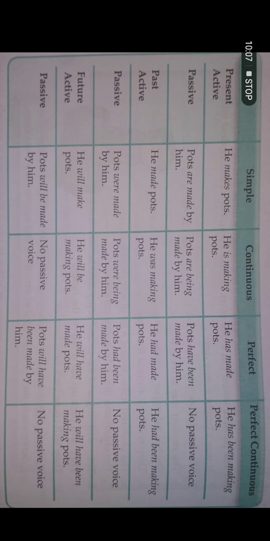Perfect continuous tenses have their own identification. While we do our exercises, I will also brief you about the changes you have to make while changing these simple, continuous, perfect and perfect continuous sentences into passive voice.